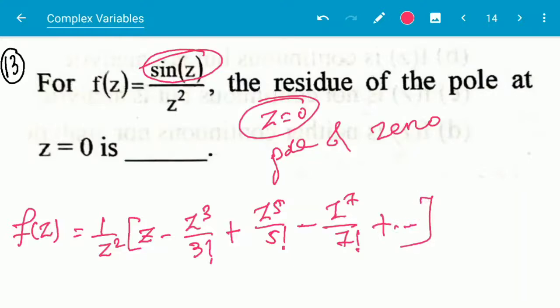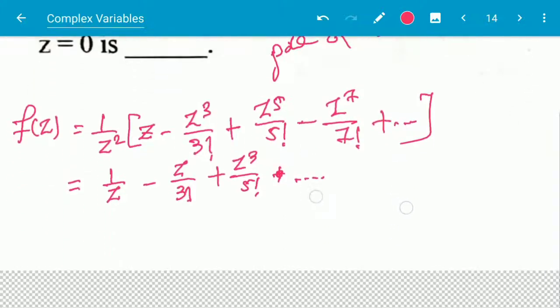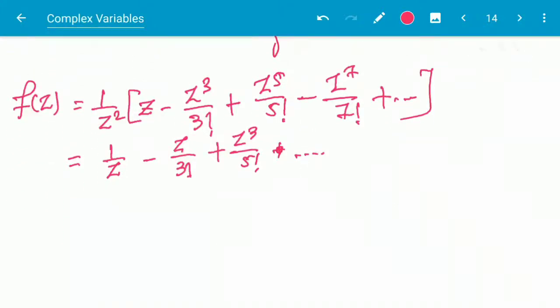And if we multiply by 1 by z square, it will be 1 by z minus z by 3 factorial plus z cube by 5 factorial, and so on. So this can also be written by replacing z with z minus 0.